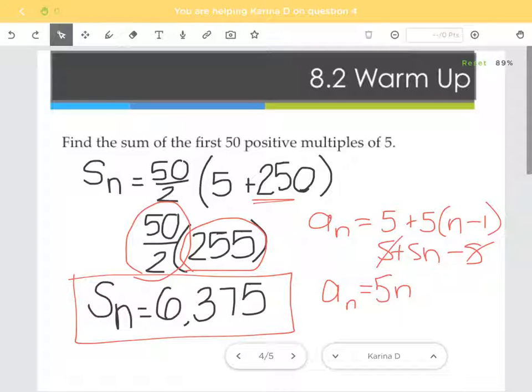Questions on that one? So it's another great SAT question, right? They would love for you to sit there and go 5 plus 10 plus 15 plus 20 plus 25 plus 30, because you can do it. It just wastes your time.